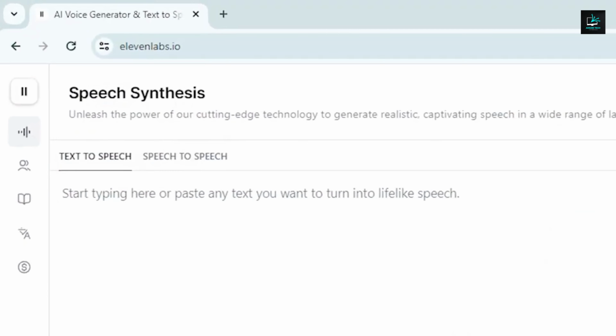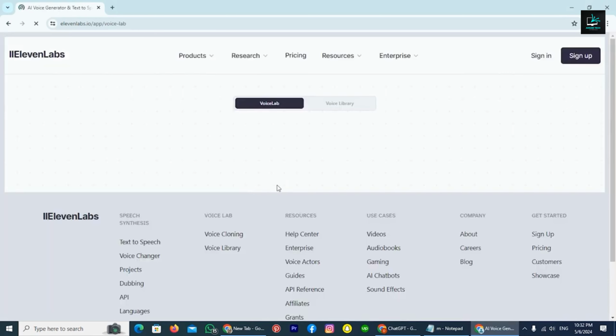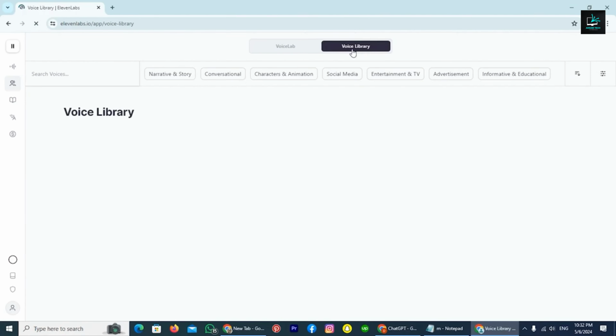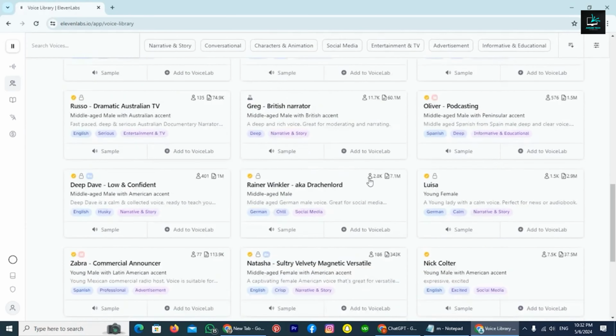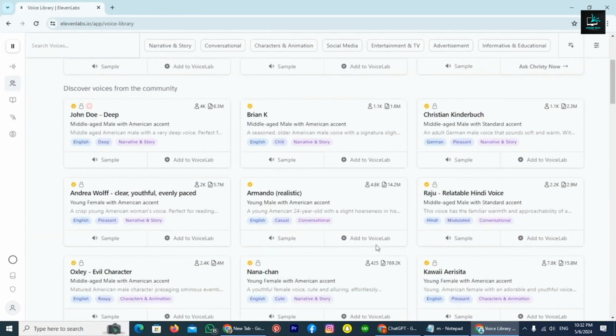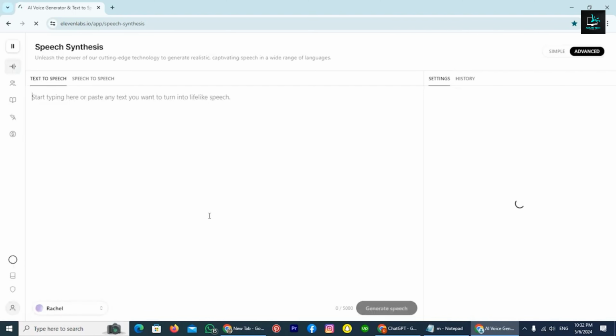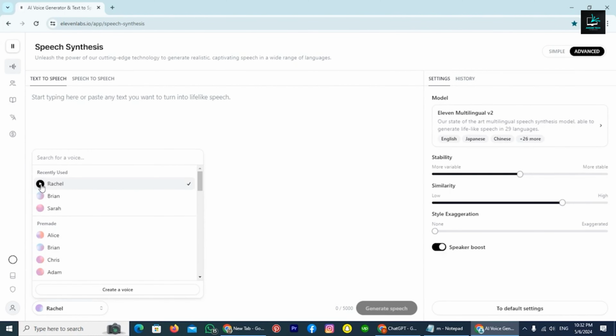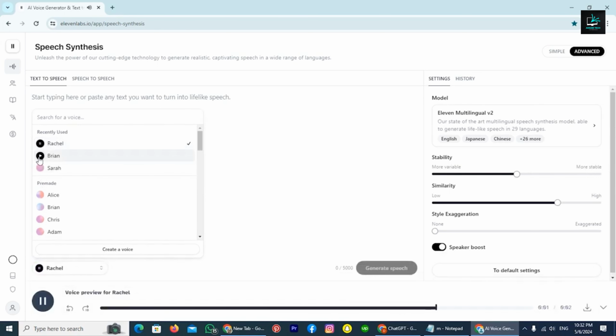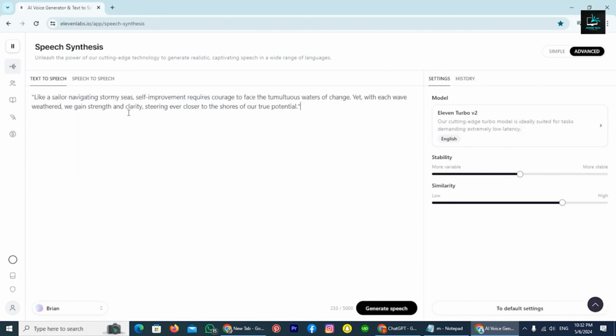Then, go to 11 Labs so we can generate the voice. Go ahead and click here. Then click on the voice library. Feel free to test these voices, then choose what you like best. And paste the script. Then, click on Generate. After it's done generating, click on the download icon. Now, let's move to the next step.